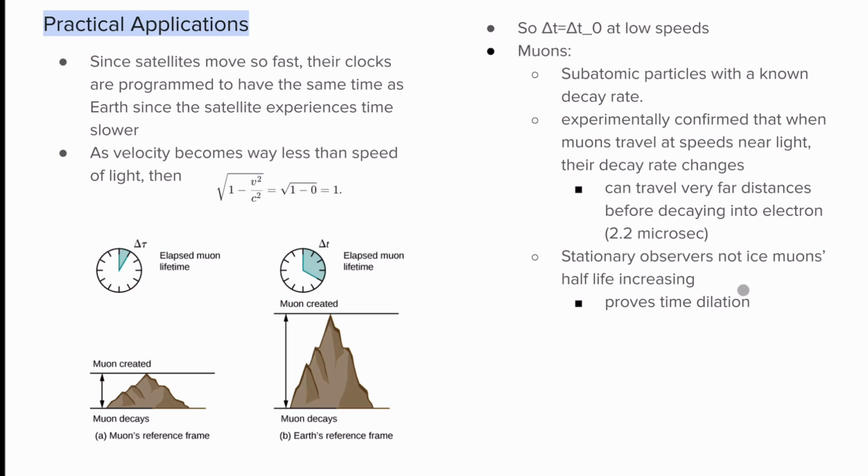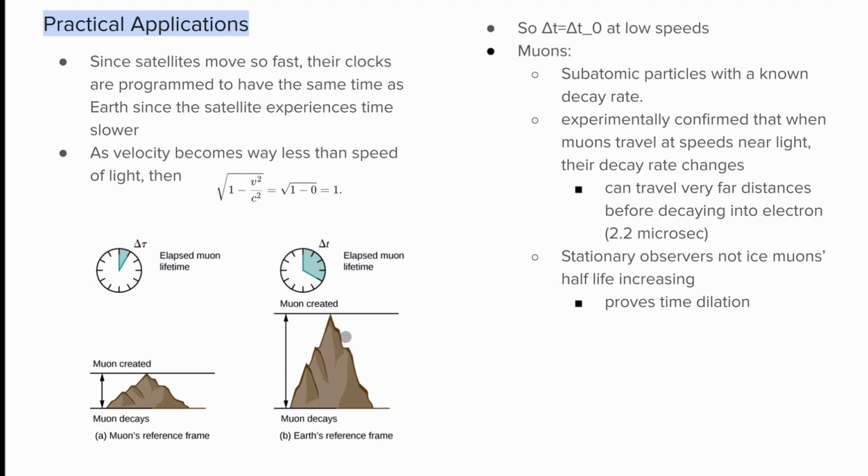A really great example of observing special relativity is muons. Muons are subatomic particles with a known decay rate, and they can get really fast. It's been experimentally confirmed that when muons travel at speeds near light, their decay rate changes, and they can travel much farther distances than they normally could in the same amount of time. Stationary observers also noticed that the muons' half-life seems to increase. So not only are they changing distance, they're also changing their time. This really proves the idea of time dilation and length contraction, which we will see later on.